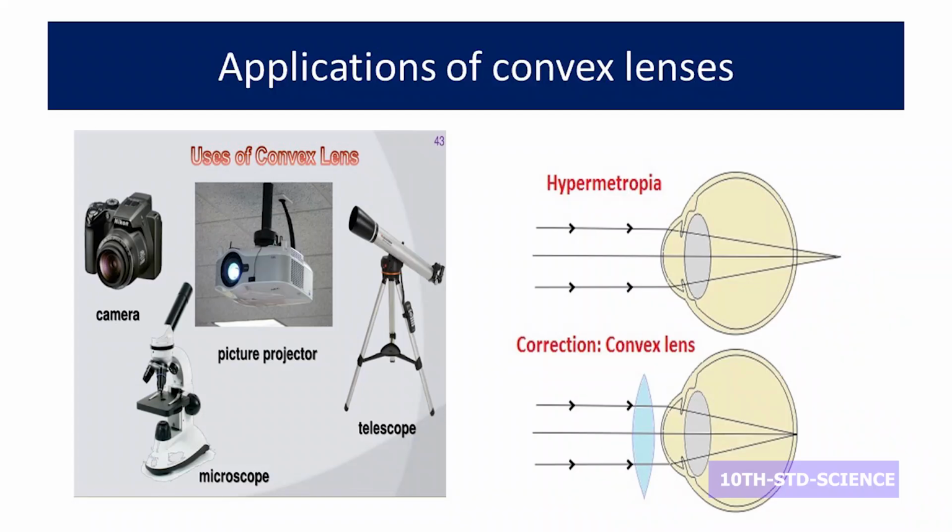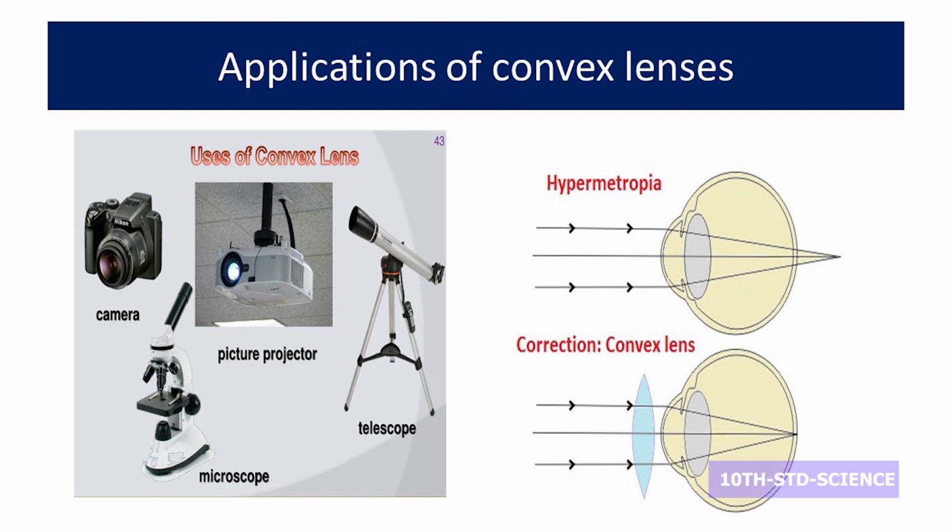Next we will go to applications of convex lenses. Convex lenses find great application in our daily life. They are used in cameras, projectors, microscopes and telescopes. They are also used for correcting the defect named hypermetropia. Hypermetropia is long sightedness. People can see long distance objects, but they cannot view close objects clearly.